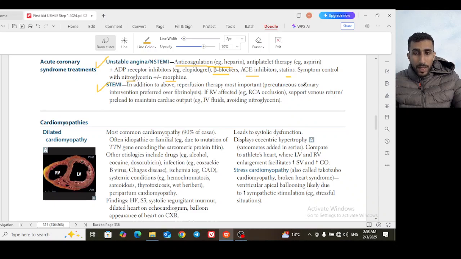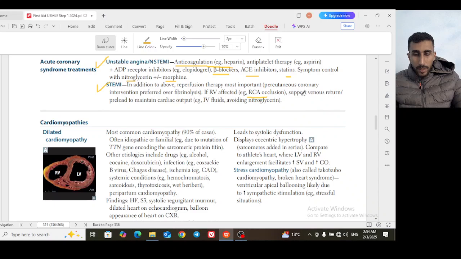You take vascular access to go to the heart and put in a stent. This is called percutaneous coronary intervention. It is preferred over fibrinolysis using streptokinase, for example. But if PCI is not available, you may give streptokinase. This is for STEMI.